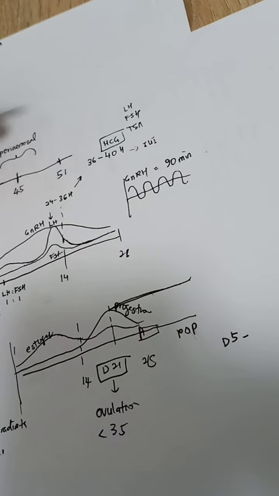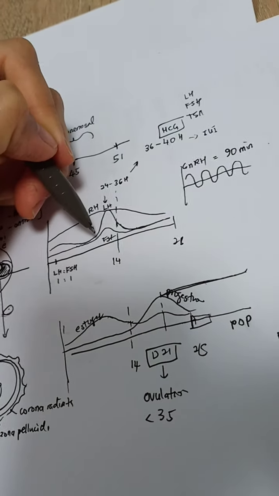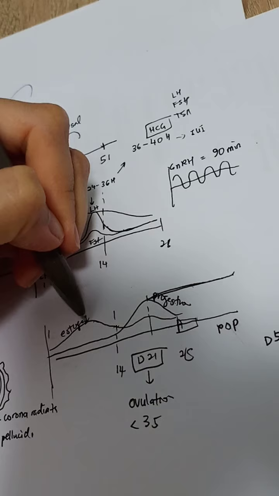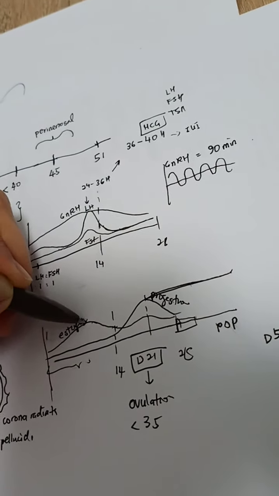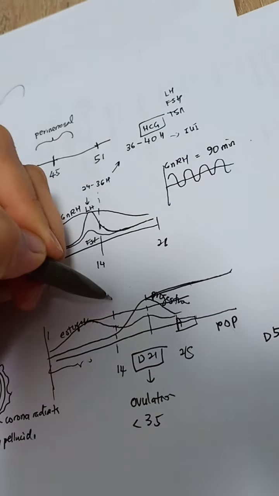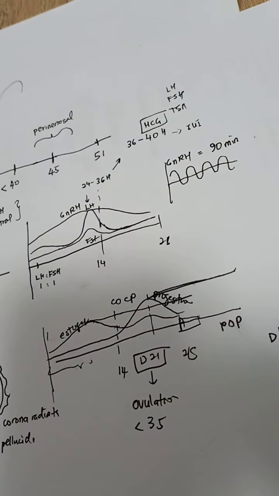And the same thing, if you want to give COCP for pilgrimage, you don't have to start 3 months earlier. You can always try to start somewhere here, so that you can give the continuous COCP to prevent the menses.